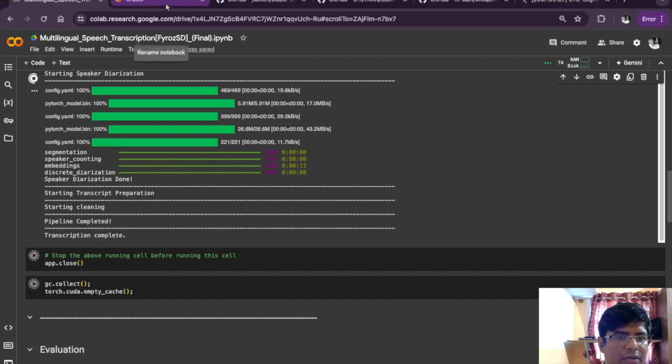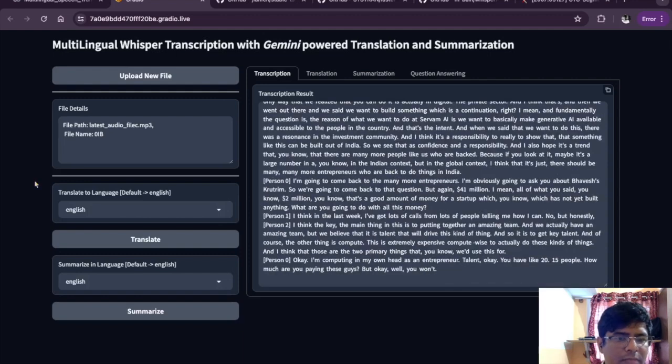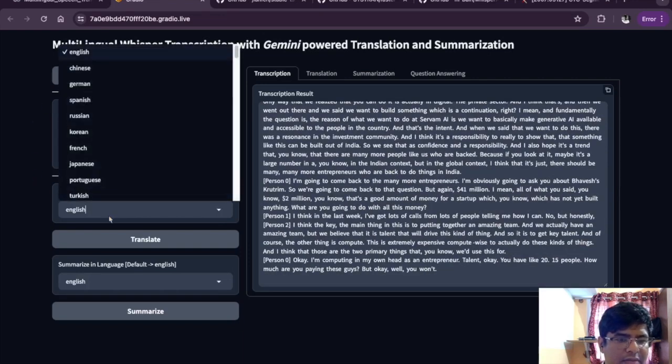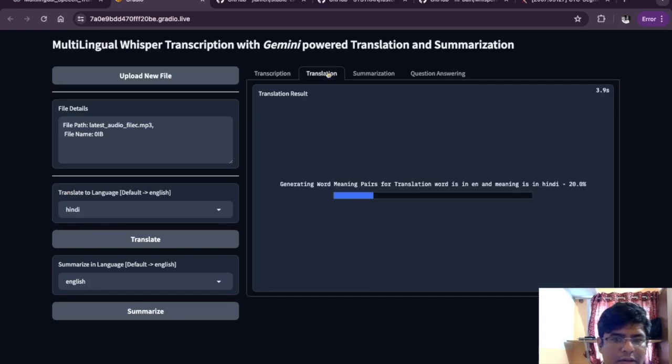If we go back to the app, we can see the transcription of the audio file. And afterwards, we can just click on the language to transcribe. If I select Hindi, and if I select translate, and if I go to the translate part, this is being translated.